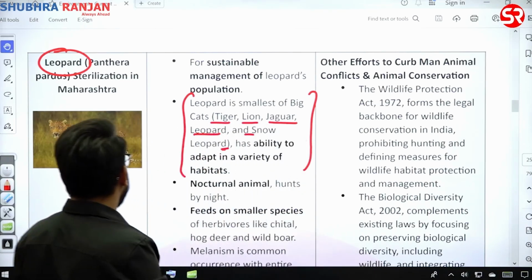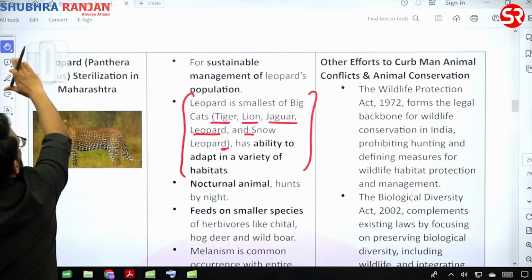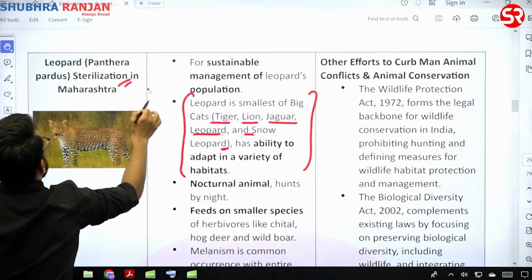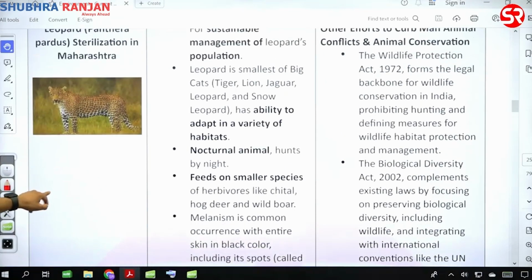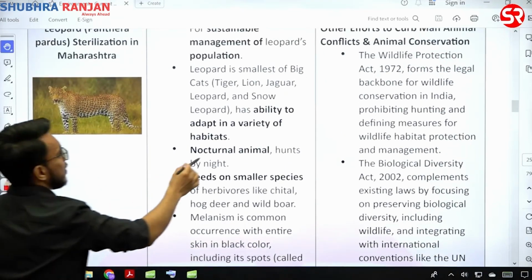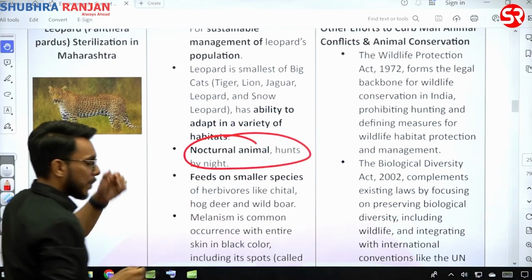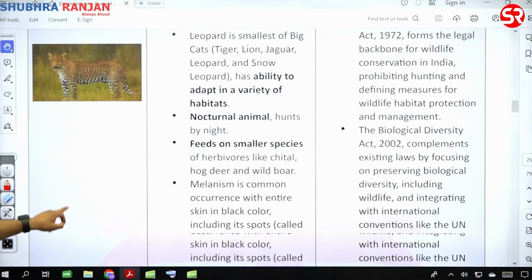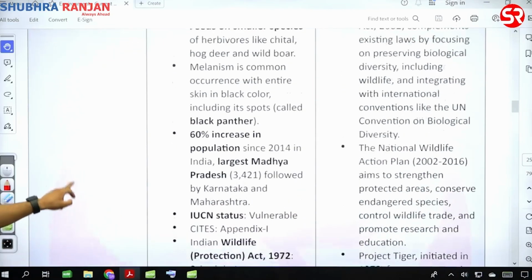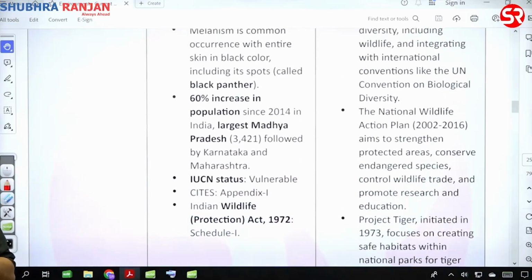Fine. Leopard is the smallest of the big cats, and recently, because of the sterilization of a leopard in Maharashtra, it was in news. Okay. Now, when we talk about leopards, it is a nocturnal animal, which means that it hunts in the night. Okay. Wildlife Protection Act. It is Schedule 1, meaning hunting is not allowed, cannot be declared as vermin.